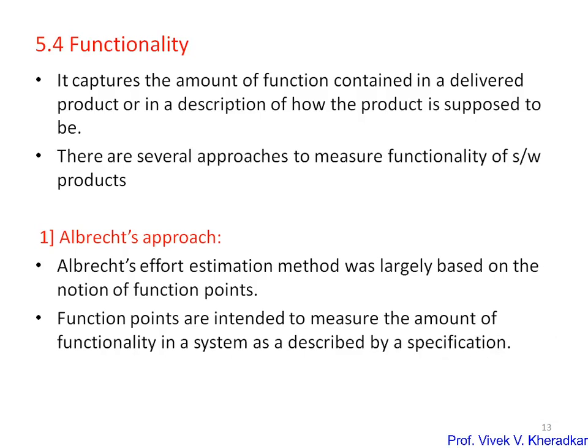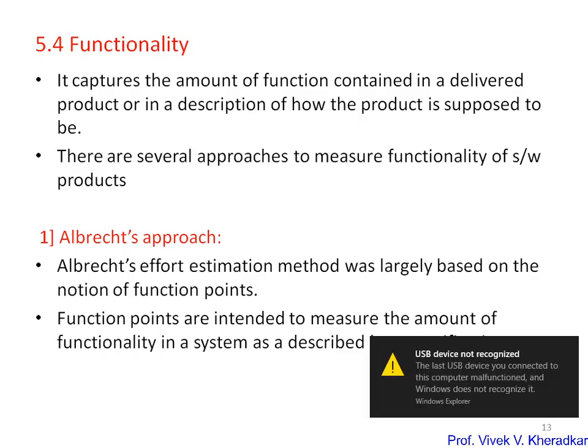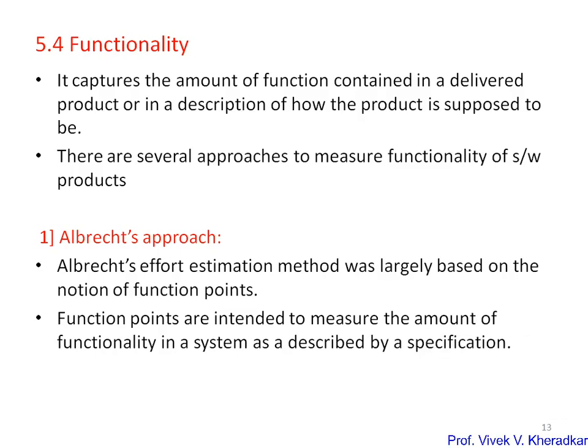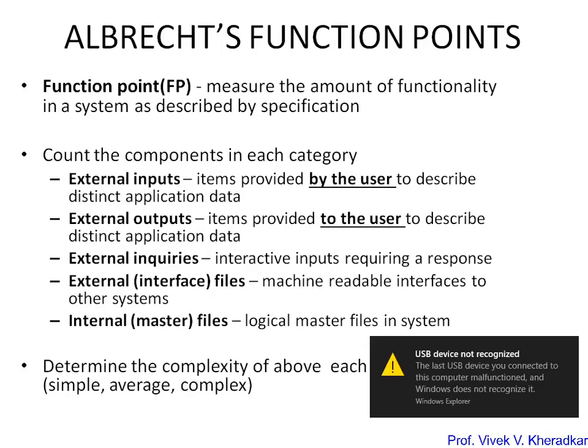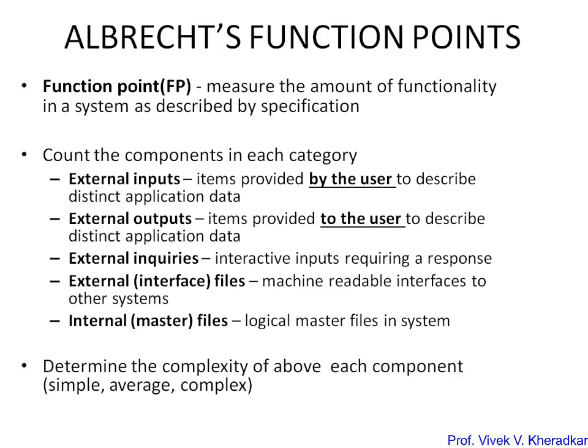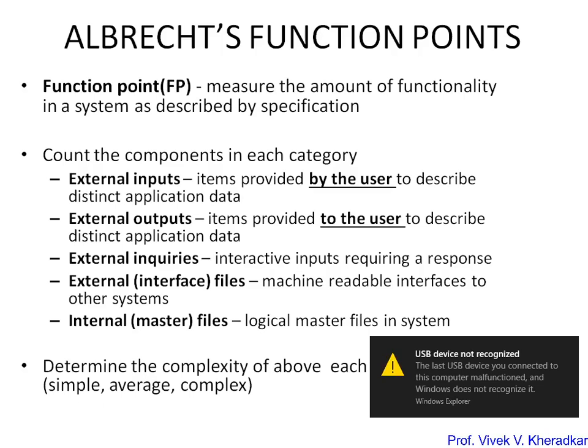So to compute the number of function points, obviously we have to compute the function point. In the first step of Albrecht function point, you have to compute the unadjusted function point count.